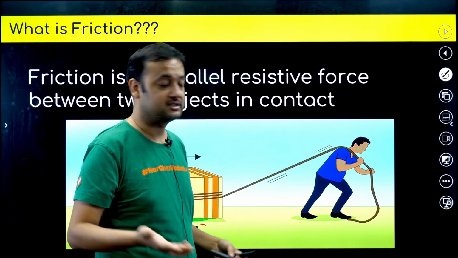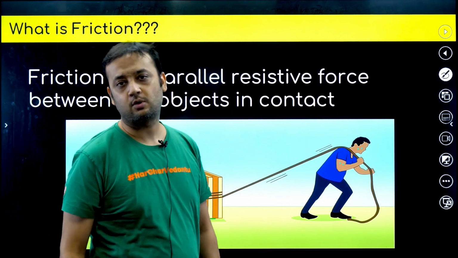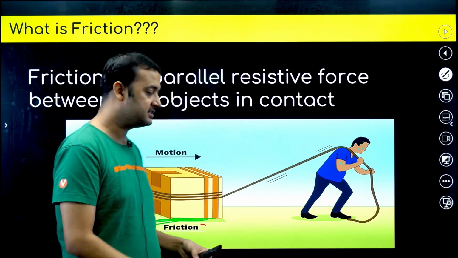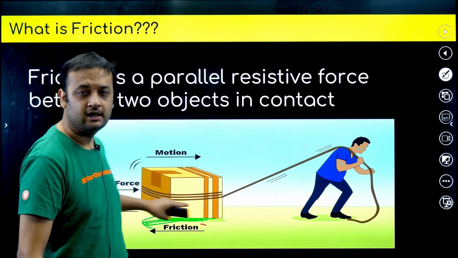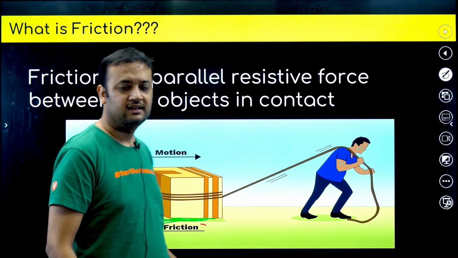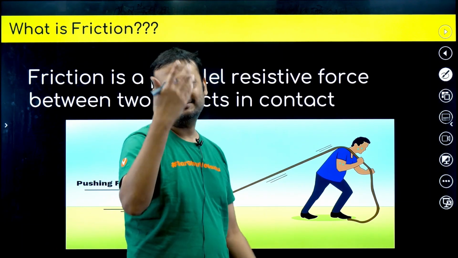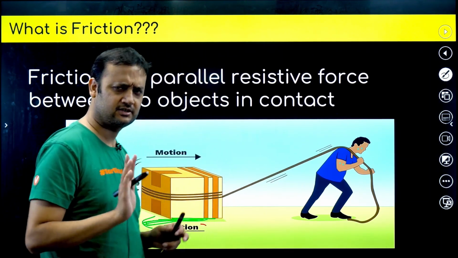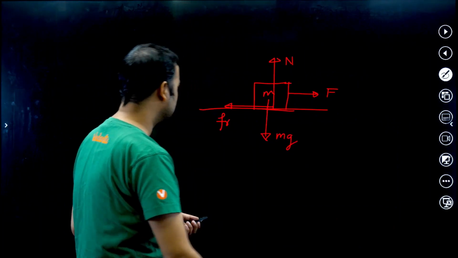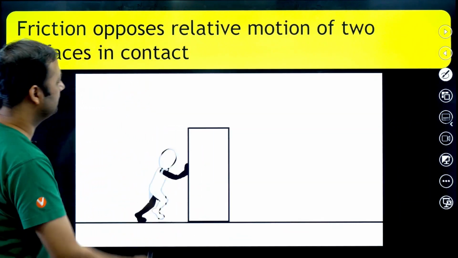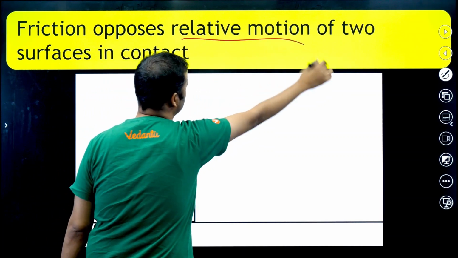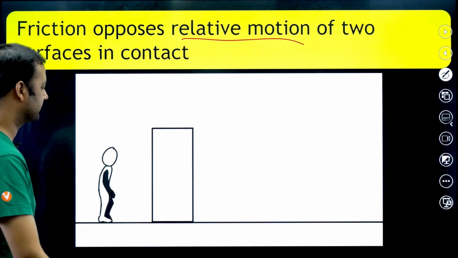If there was no friction, this person would have moved this block very easily. Think, if we just sprinkle a lot of powder on this surface, then this person will be able to easily move the block, right? So basically, friction opposes relative motion. That is exactly what I told you: friction opposes relative motion between the two surfaces in contact.